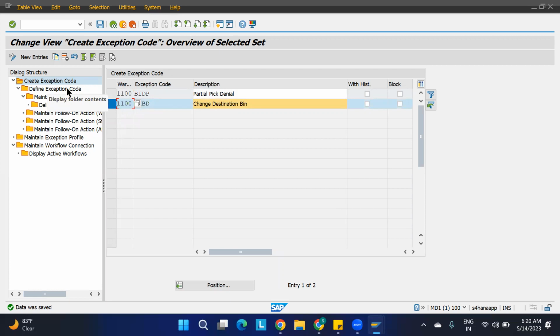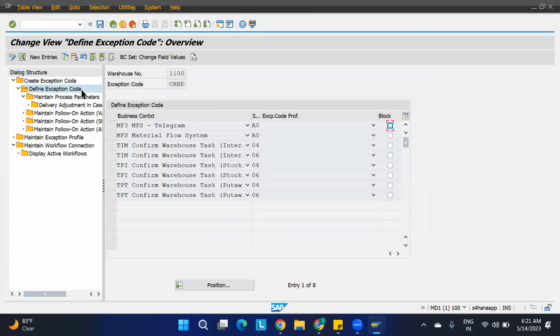Define exception code. So here, if you go, you can see the exception code step, and you can see the warehouse number and exception code. For this, we are giving the business context here. Different business contexts.